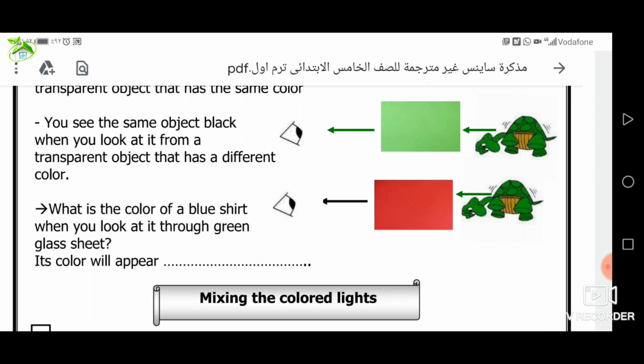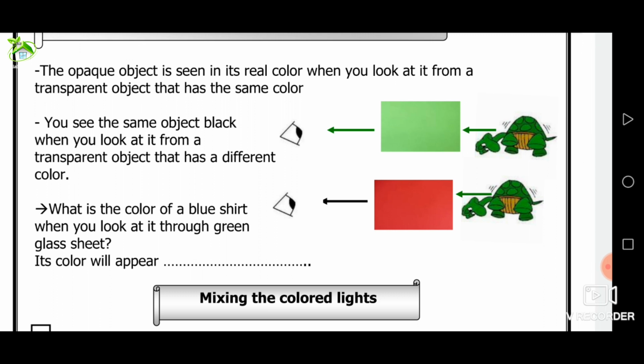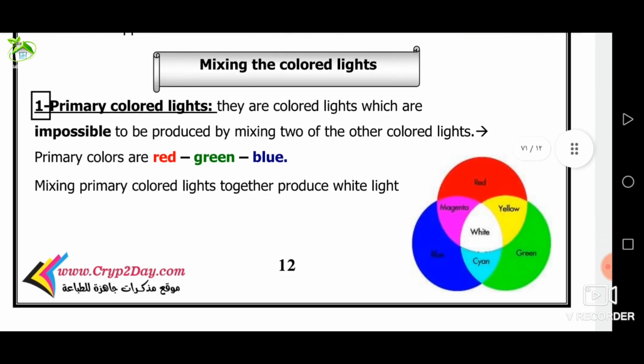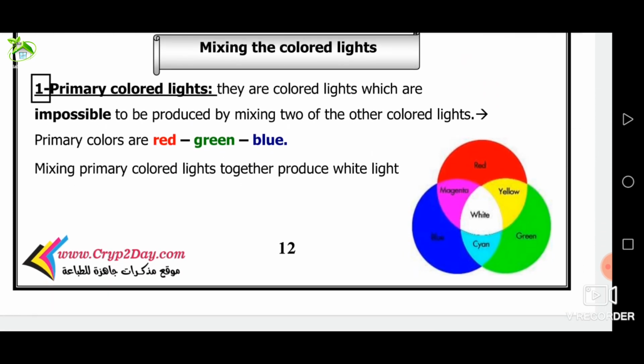Choose the correct answer. Reflects all light colors: white opaque, black opaque, yellow opaque, transparent opaque. Excellent. White opaque object. Number 2. When sunlight strikes a blue transparent glass sheet, the sheet appears black, or red, or yellow, or blue. Yeah, blue.